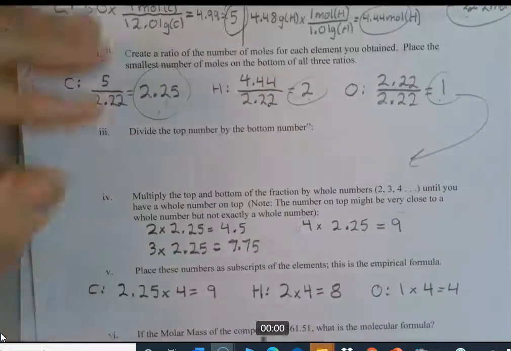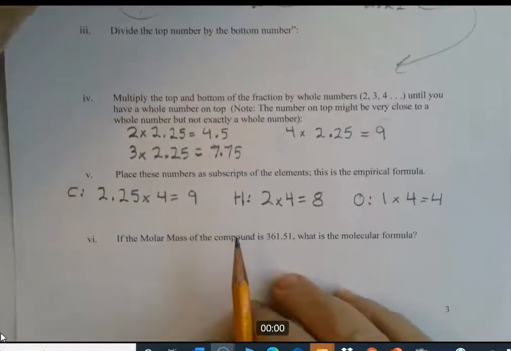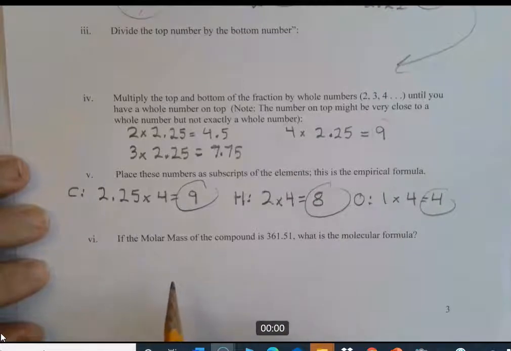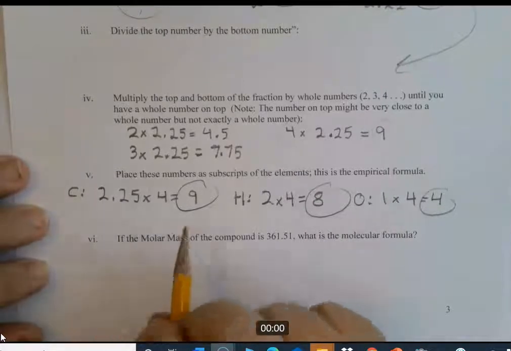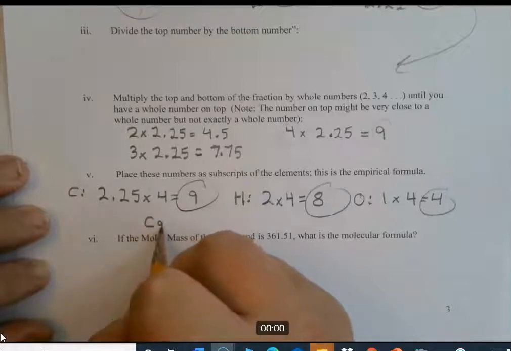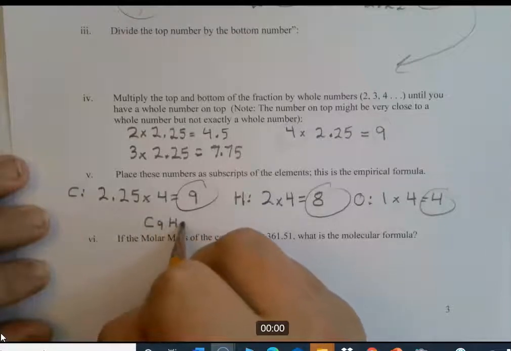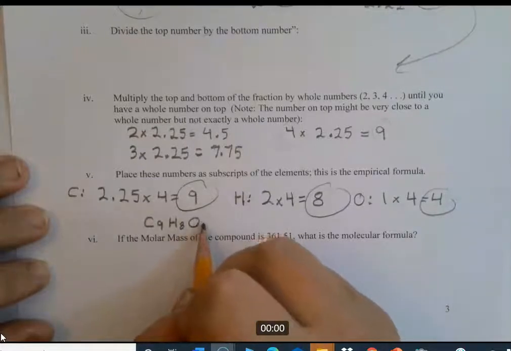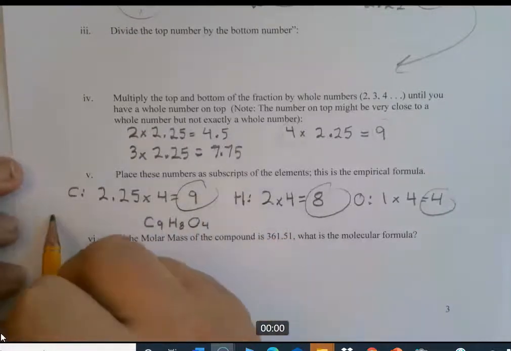So these are going to be your subscripts: 9, 8, and 4. We'll go ahead and write that right here. It's going to be C9H8O4. So that is the empirical formula.